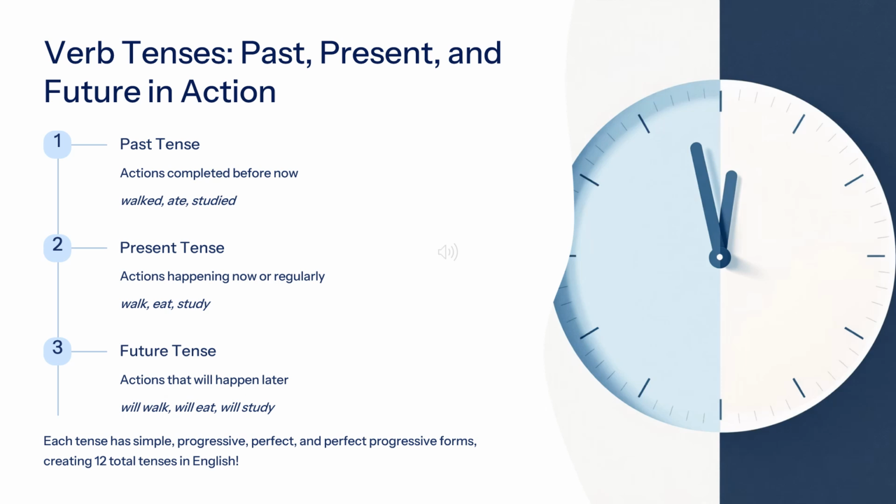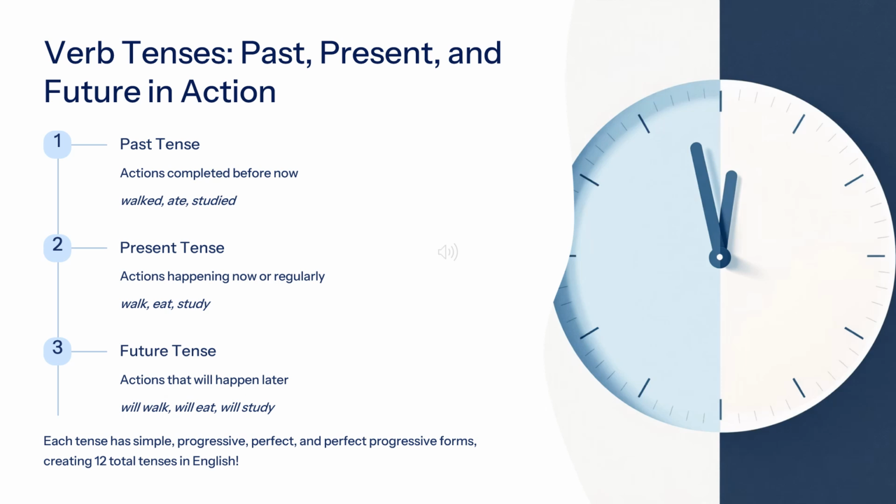Present tense is used for actions that are happening now or regularly, like walking, walk, eat, eating. Future tense is used for actions that will happen later, like will walk, will eat, will be going.